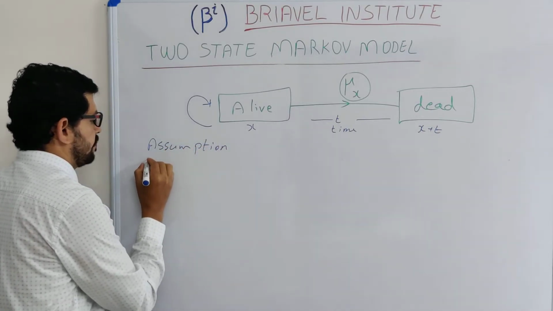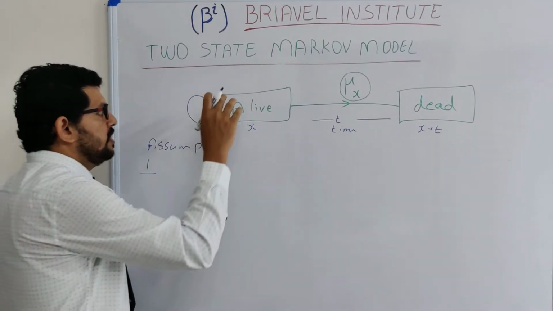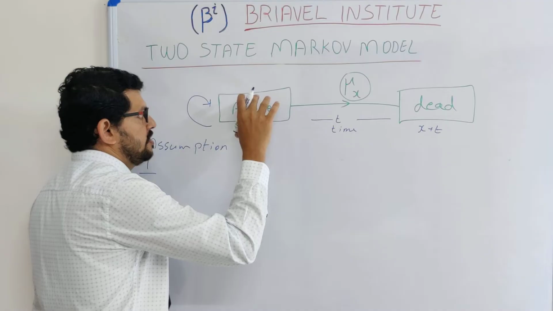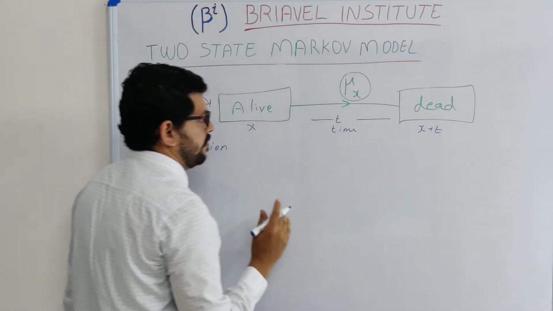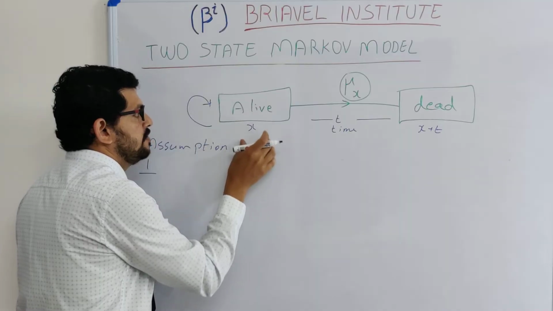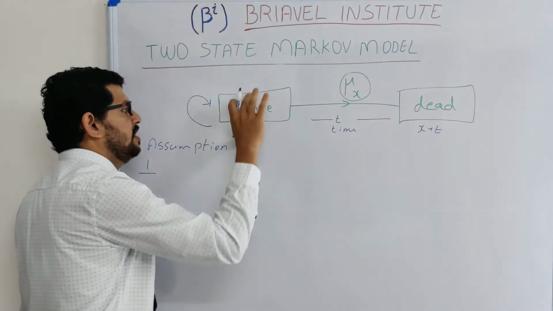The first assumption: a person in the alive state, moving to any subsequent age, depends only on the current state.